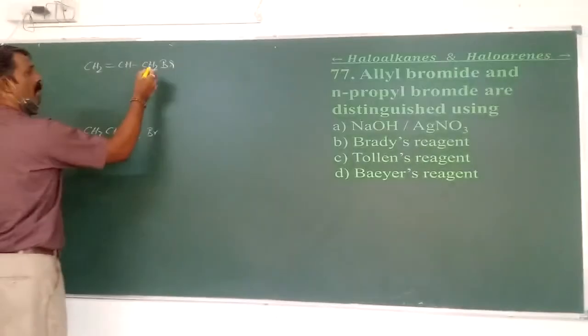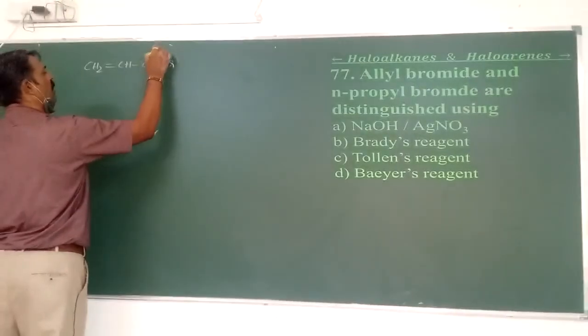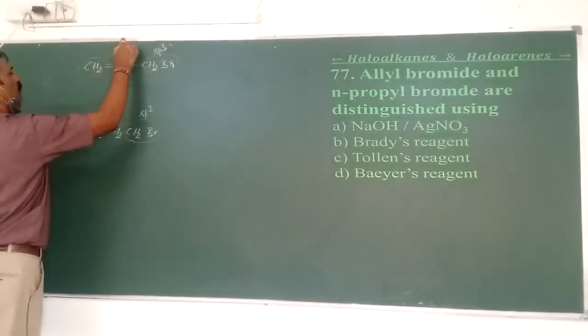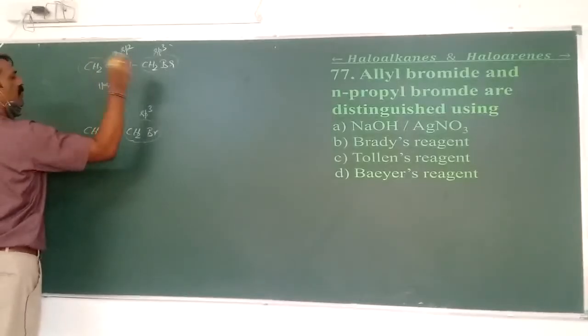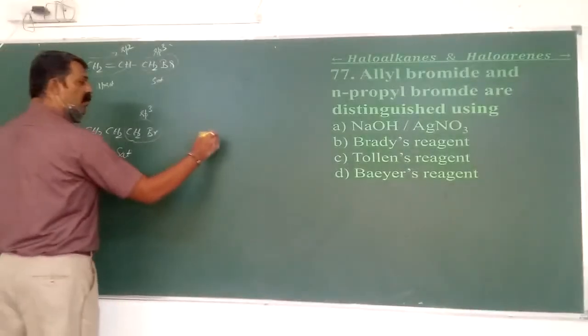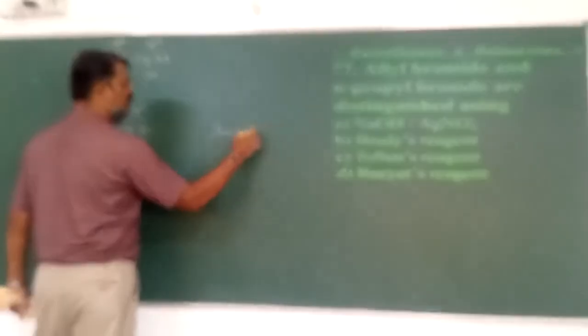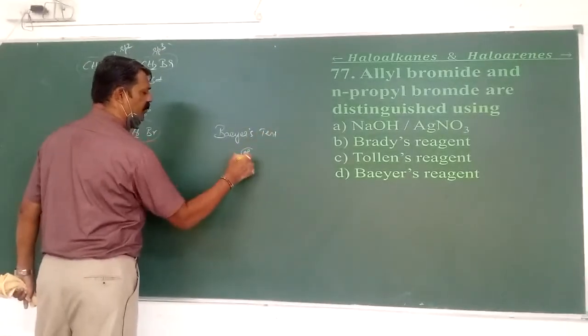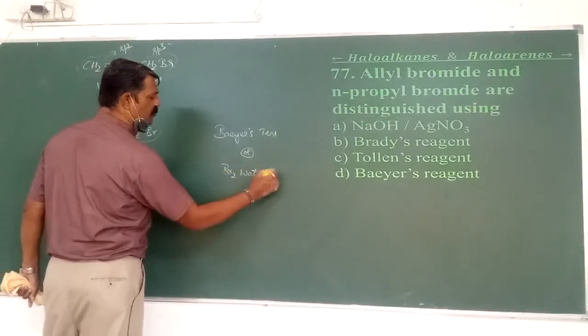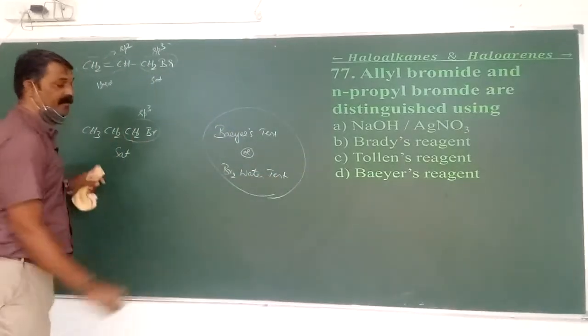In n-propyl bromide the carbons are sp3 hybridized. In allyl bromide, two carbons are sp2, so it is unsaturated, while the other is saturated. So the chemical tests to distinguish saturated and unsaturated are Baeyer's test and the bromine water test.